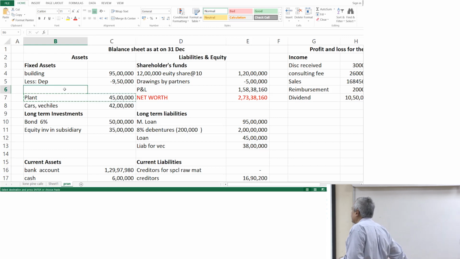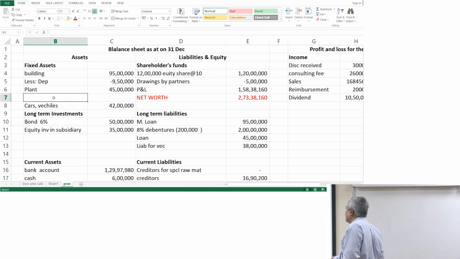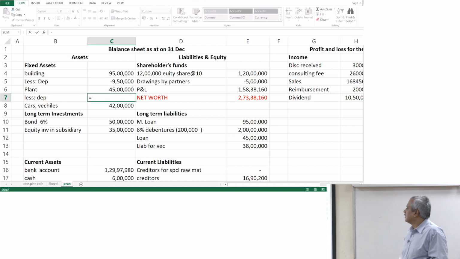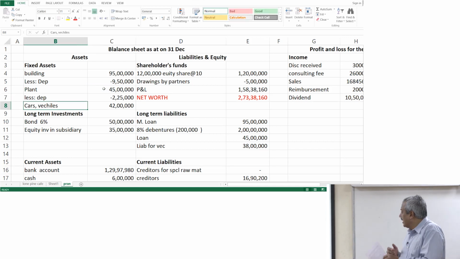No problem, just go there, yeah. Depreciation is basically what you call it: in your plant and machinery it is 5%, building is 10%, and then vehicle is 20% out there.